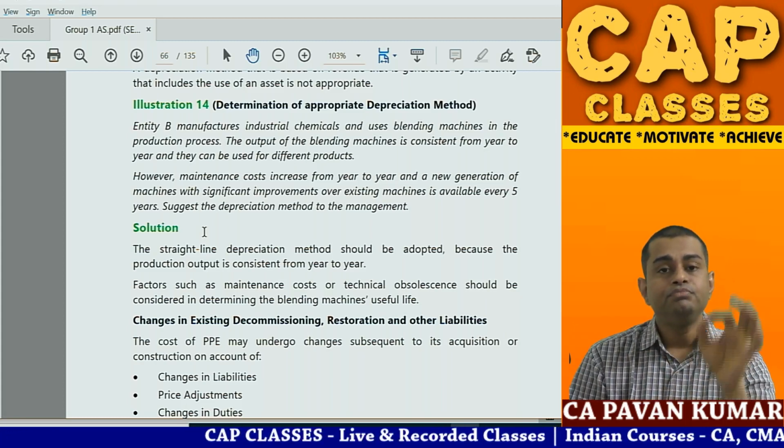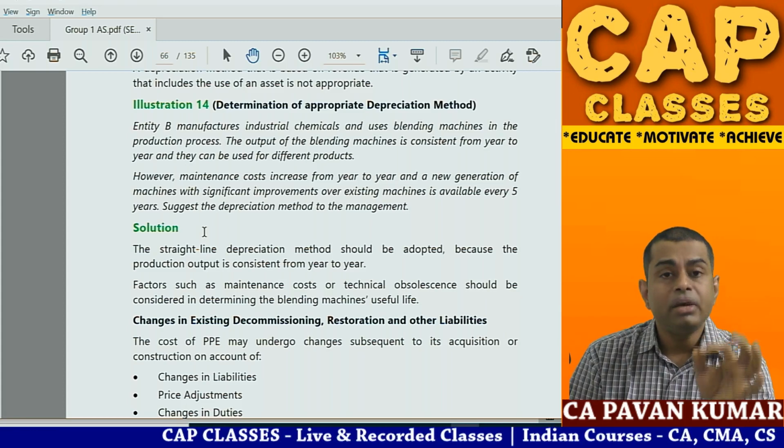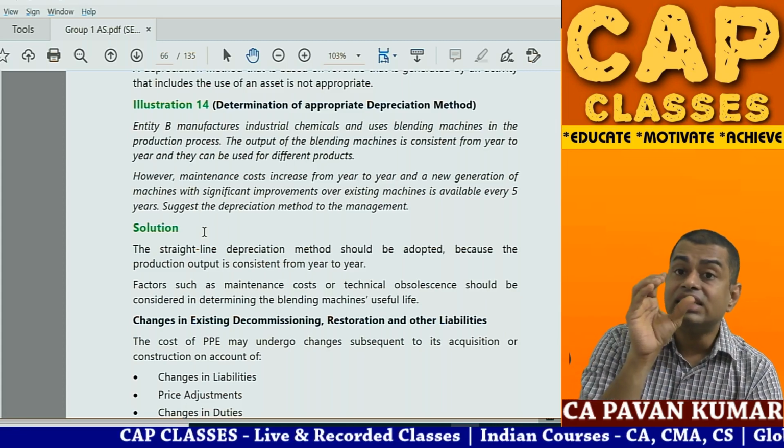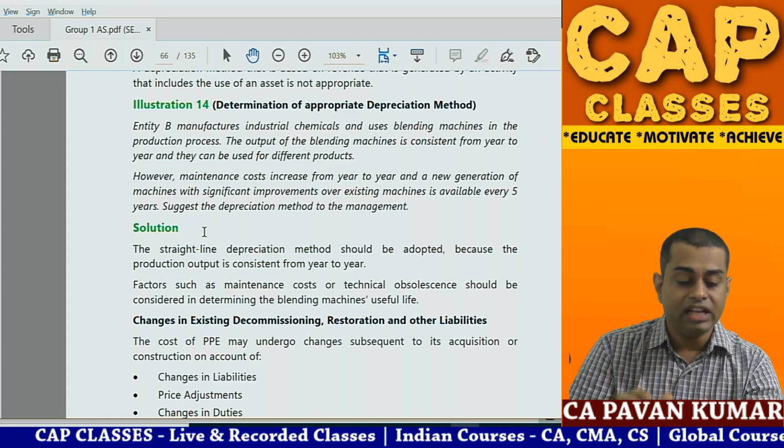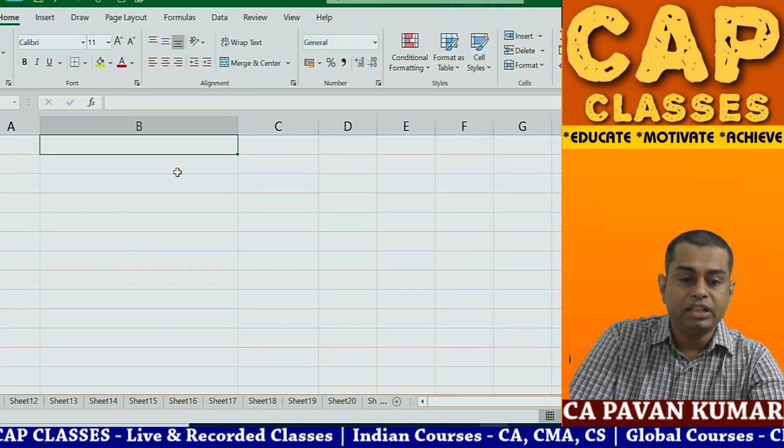Now remember, the depreciation method should reflect the consumption of economic benefits of the asset. So, how is the depreciation method to be chosen?